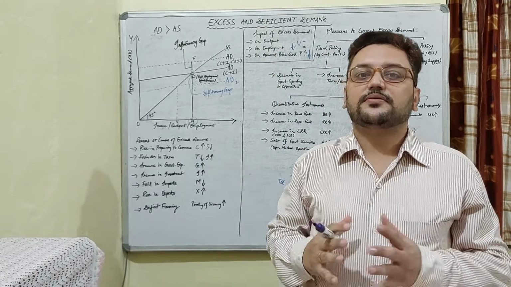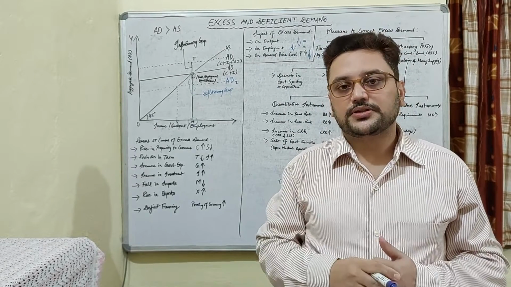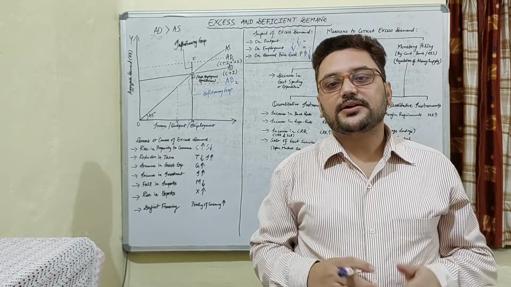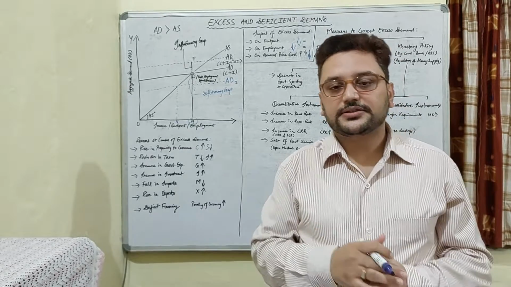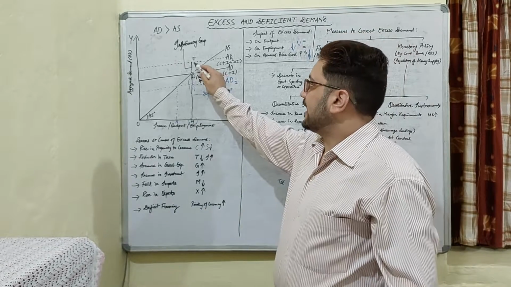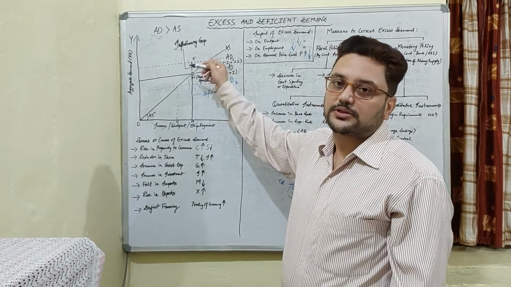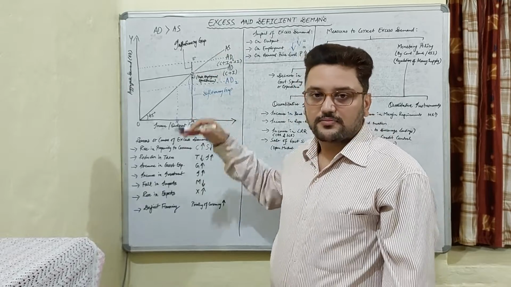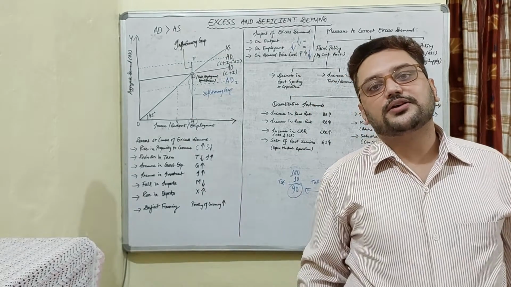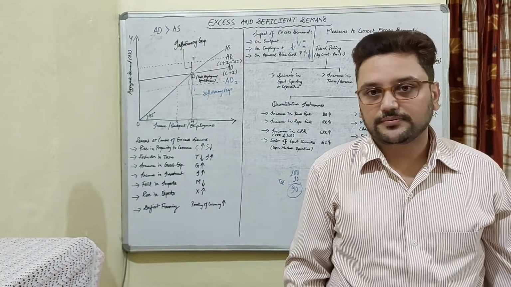Suppose there is a situation of excess demand, an inflationary situation in the economy. So what can be done to curb and correct this situation, so that the aggregate demand, which is higher than the actual aggregate demand required to establish full employment, may come down to the actual level which is required to establish the full employment equilibrium.